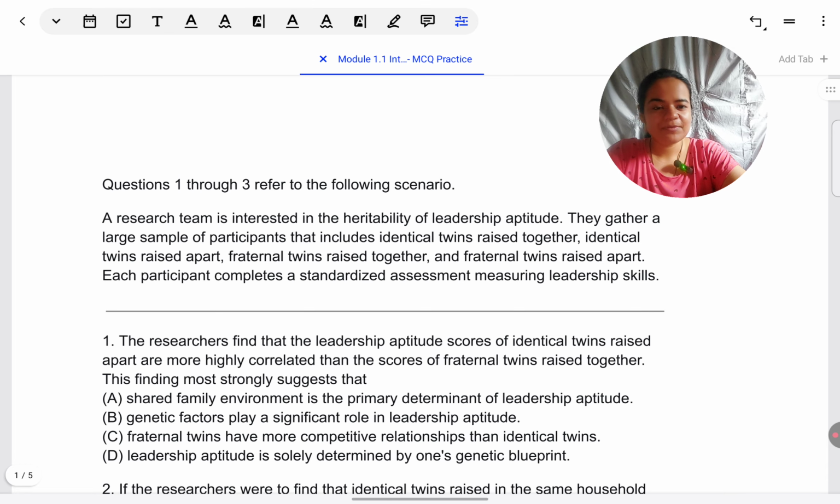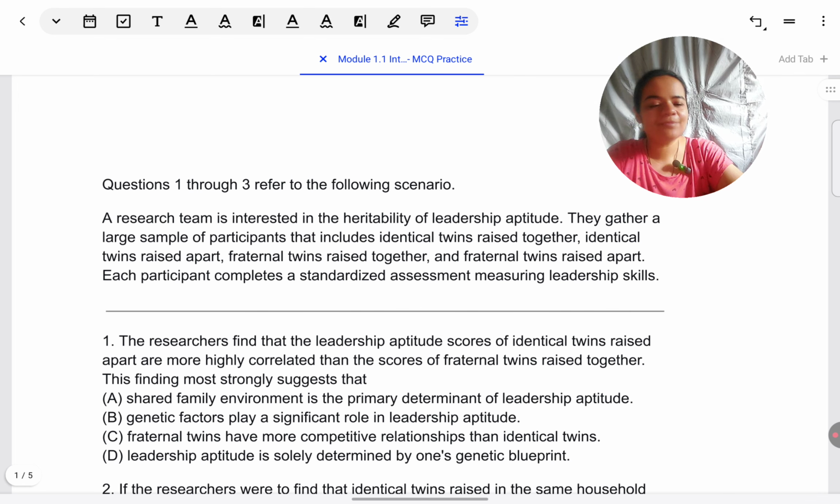In today's class, we will do MCQ practice for the first module of AP psychology, of course, as per the latest curriculum. So, we are going to go over interaction of heredity and environment. As you know, the first unit is biological basis of behavior, and this is the first module under that.